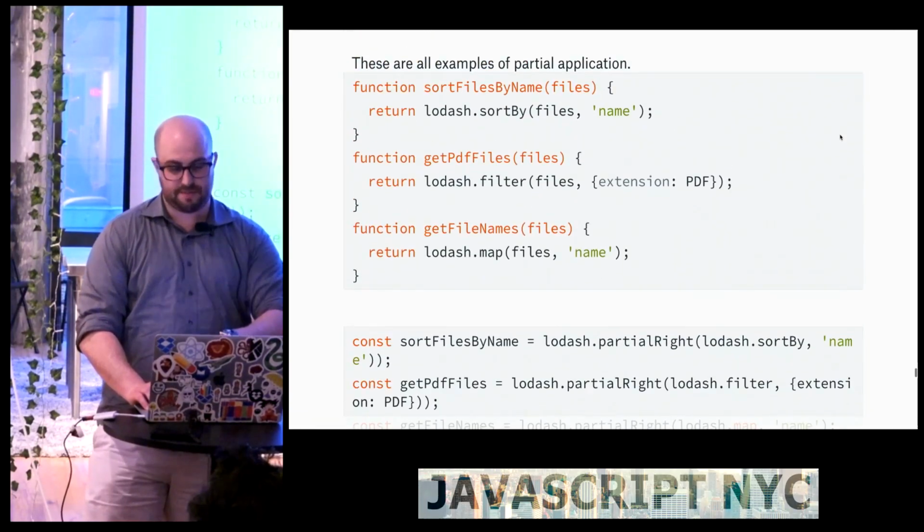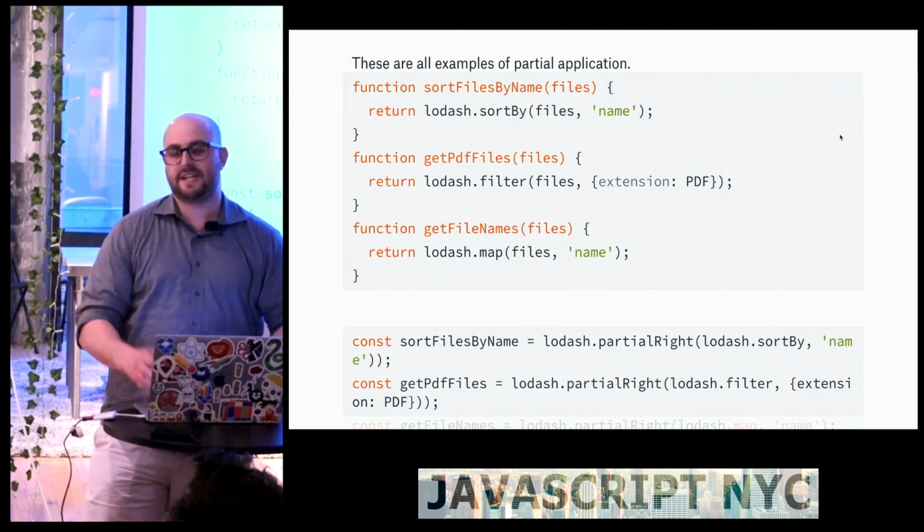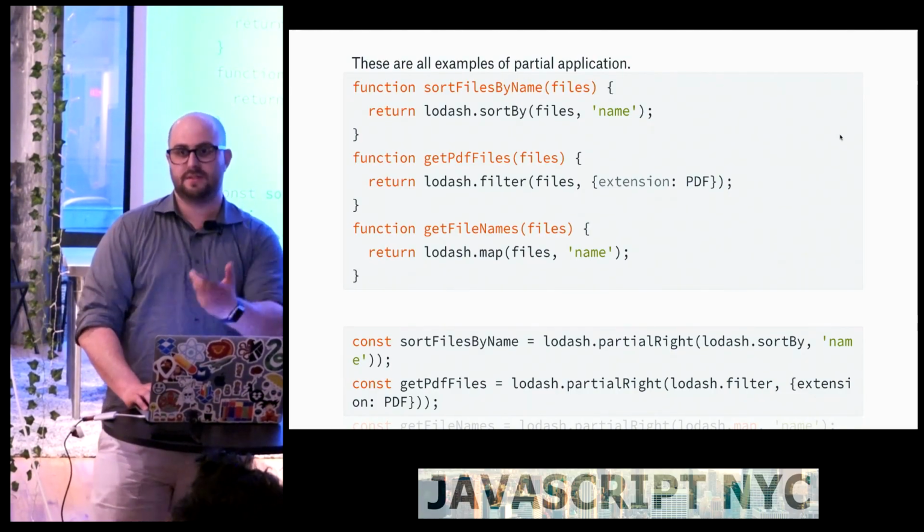It's applying one parameter at a time, and then it's not going to do any logic until it gets to the very last parameter. So you're just creating a new function each time you pass it a parameter that already knows about a certain number of things. So currying could be viewed just like I showed before. Instead of using partial application, doing it this way, you could view currying as a more advanced version of that. It can take any number of parameters. It's a really good question.